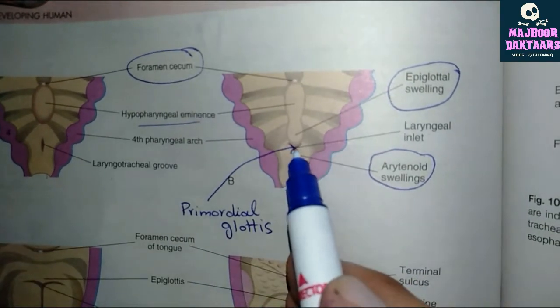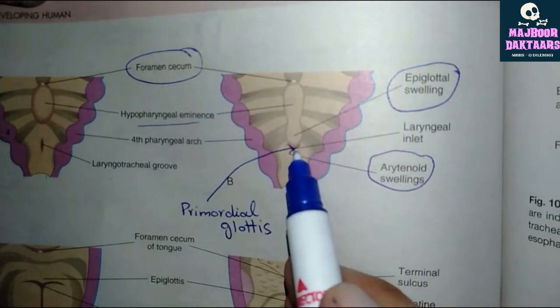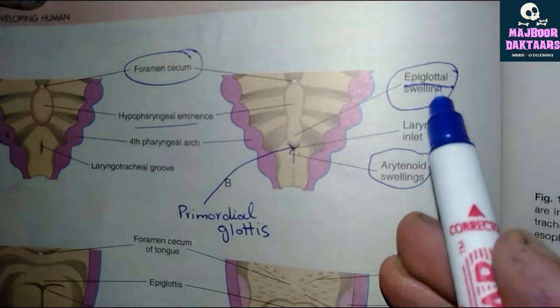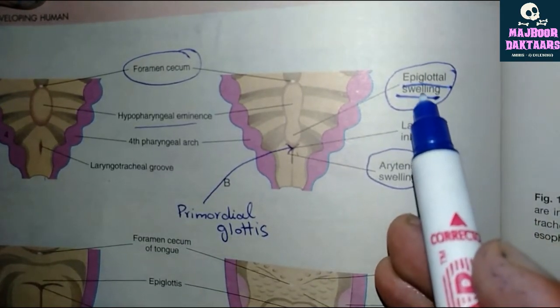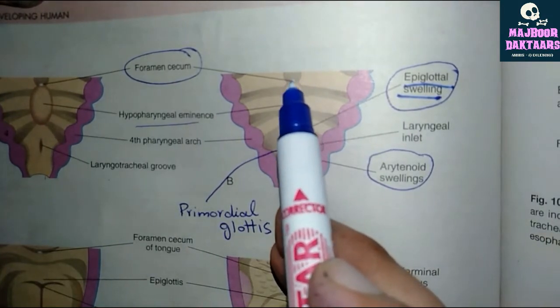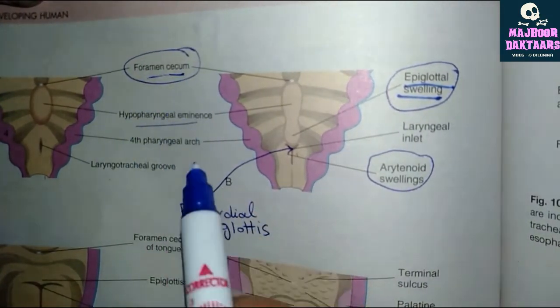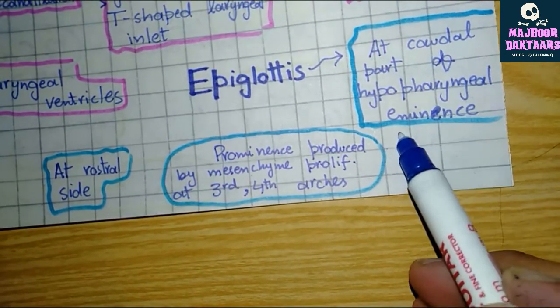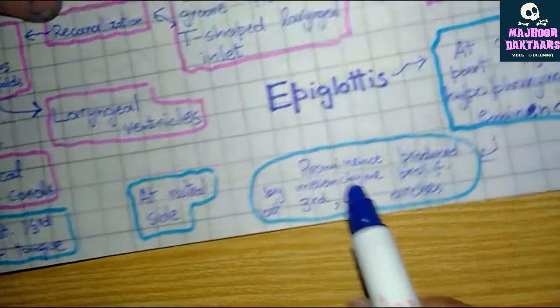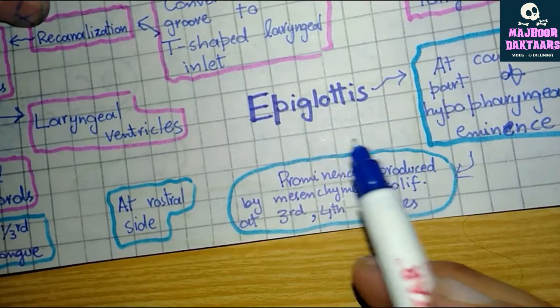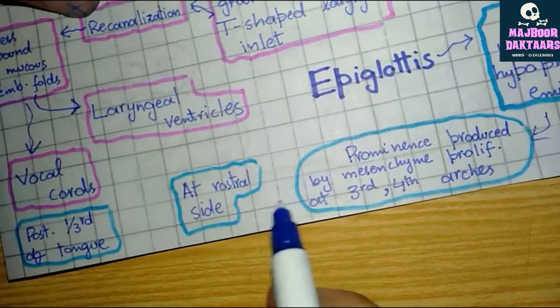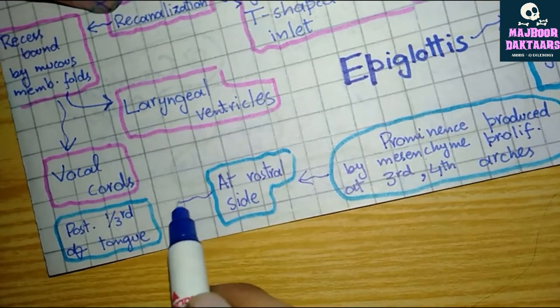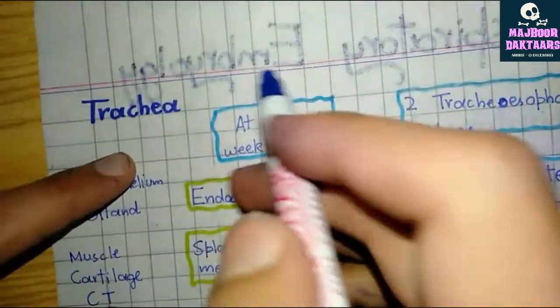Now, at the caudal aspect of this hypopharyngeal eminence is formed a swelling known as epiglottal swelling, which gives rise to epiglottis, while at the rostral aspect, the upper part, a foramen known as foramen cecum is formed, which gives rise to the posterior one third of the tongue. As I have explained earlier, the caudal part of the hypopharyngeal eminence gives rise to the epiglottal swelling, while at its rostral end, it gives rise to the posterior one third of the tongue. Now moving towards the trachea.